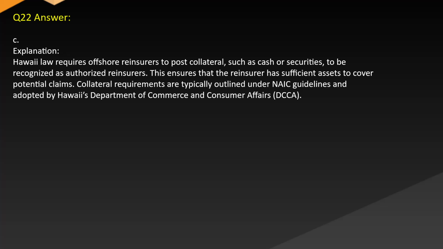Answer. C. Explanation. Hawaii law requires offshore reinsurers to post collateral, such as cash or securities, to be recognized as authorized reinsurers. This ensures that the reinsurer has sufficient assets to cover potential claims. Collateral requirements are typically outlined under NAIC guidelines and adopted by Hawaii's Department of Commerce and Consumer Affairs (DCCA).